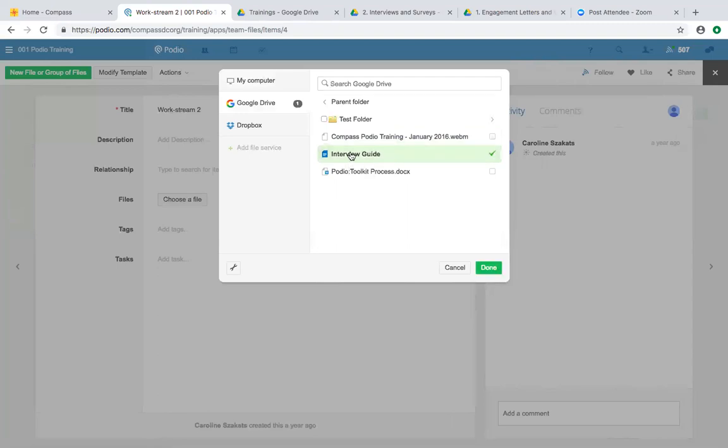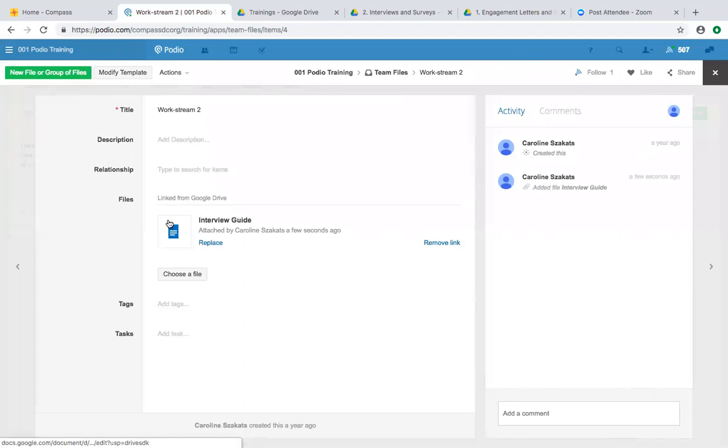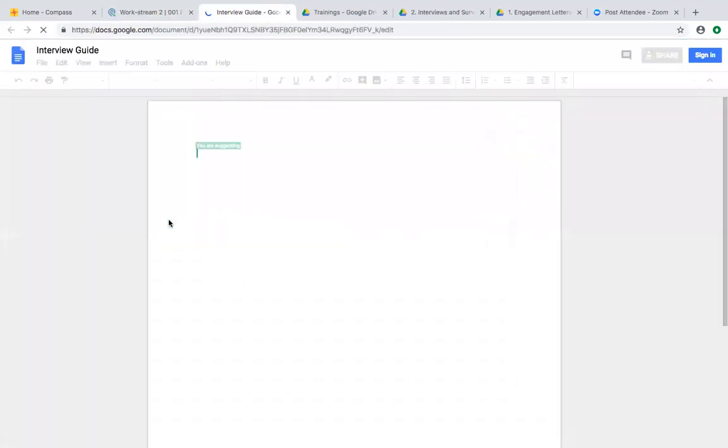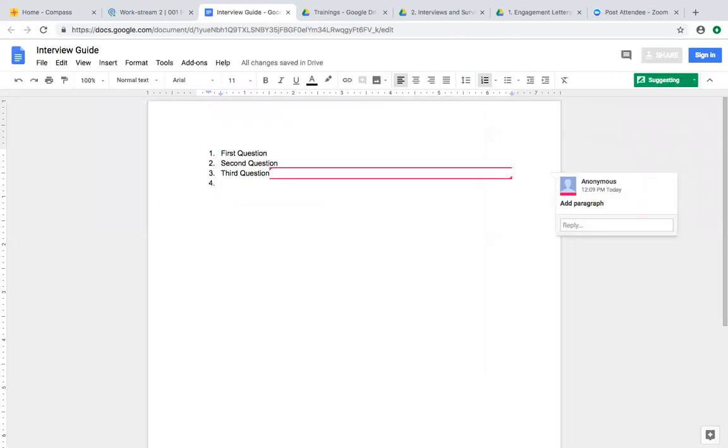So an interview guide. Once that is linked, I could open it up and start working on the file here. So this is a great way to upload files that you can work on collaboratively, because unfortunately you cannot live update documents in Podio.